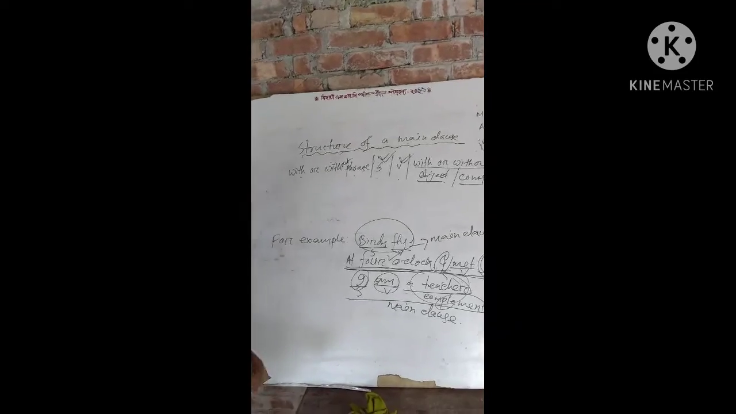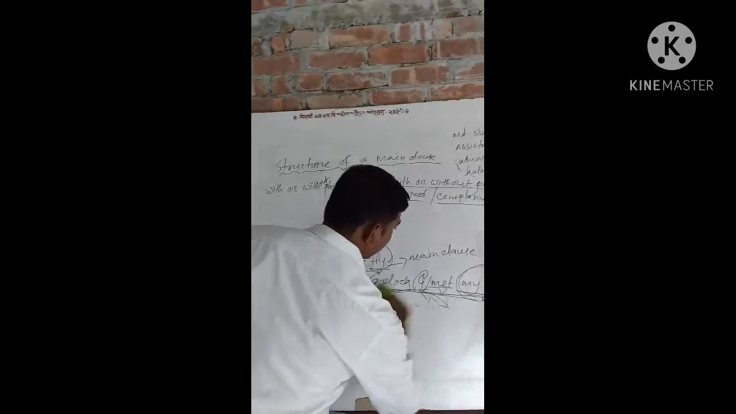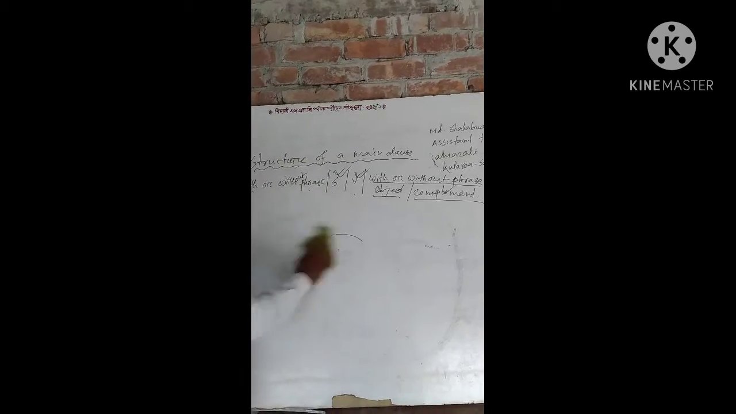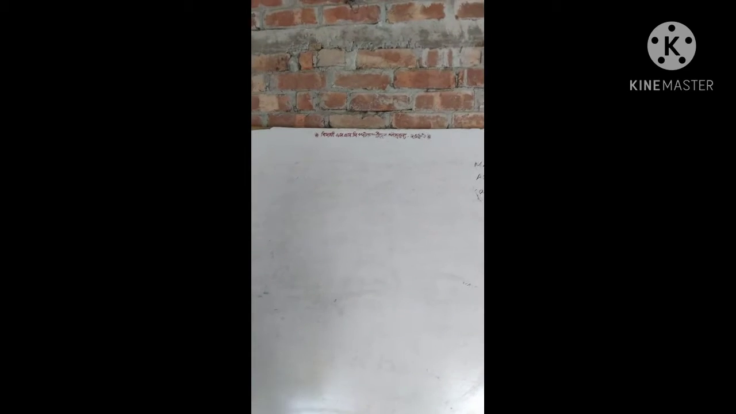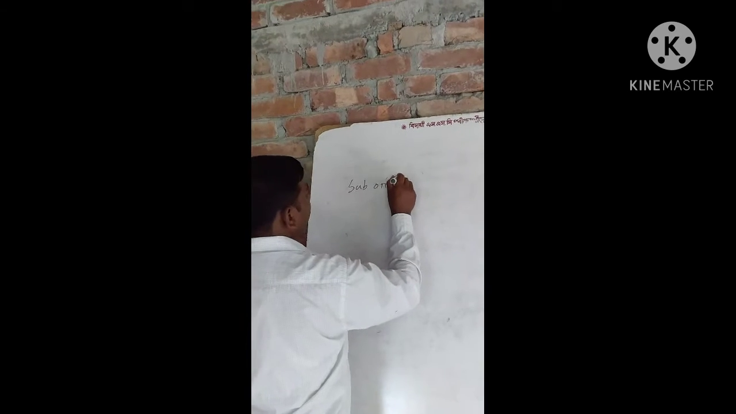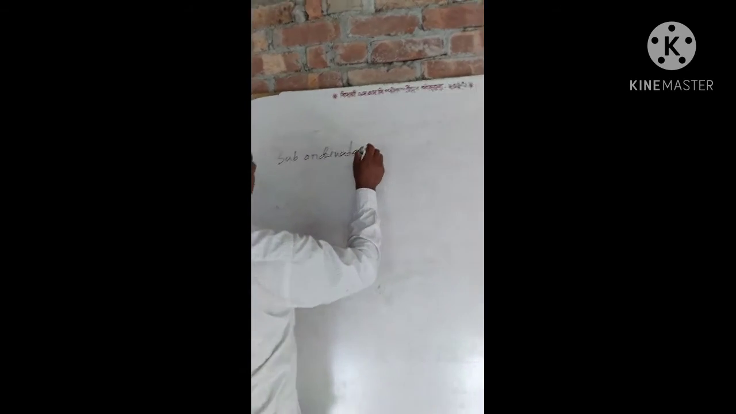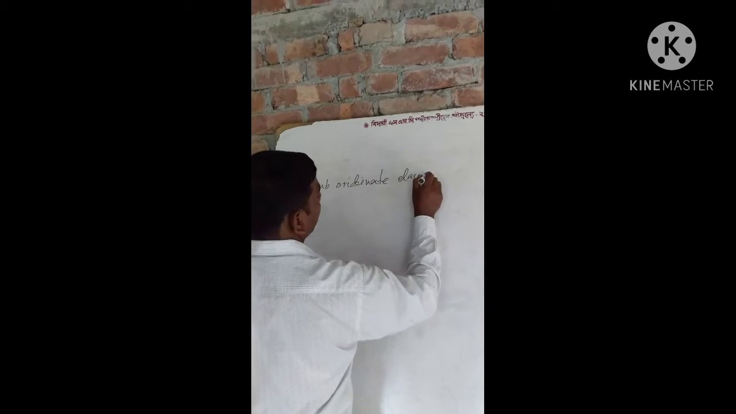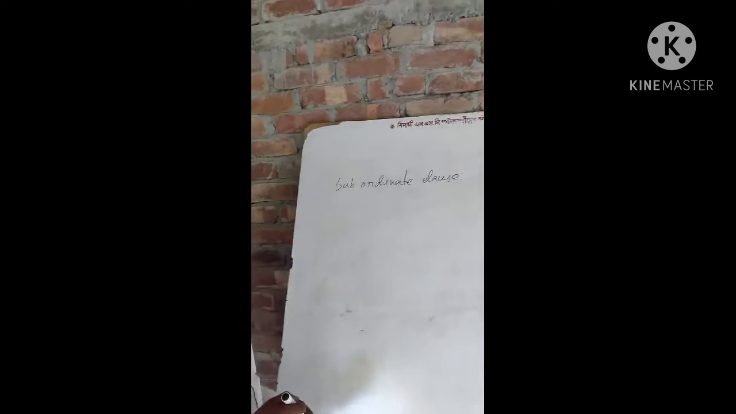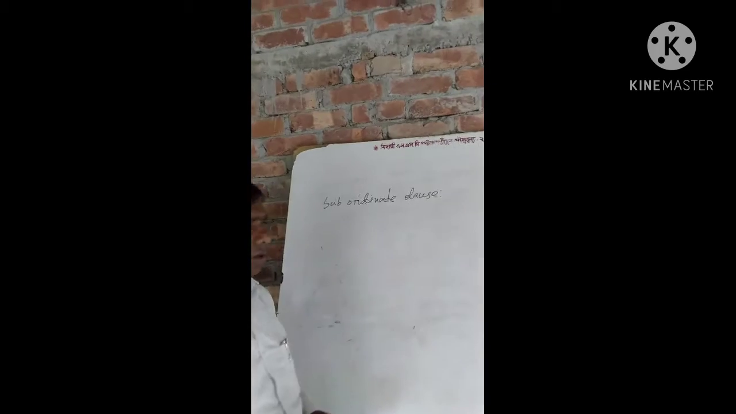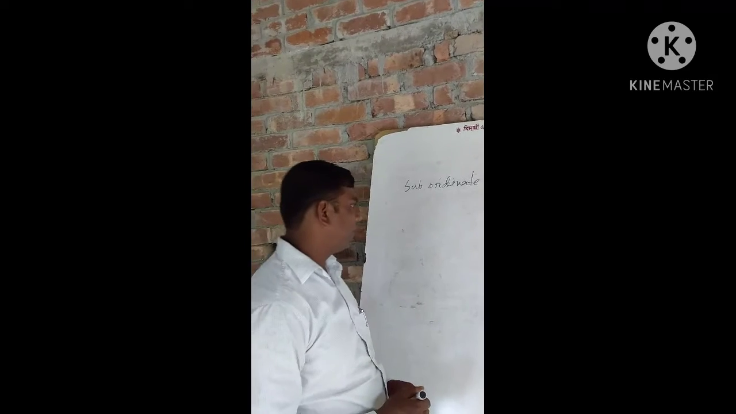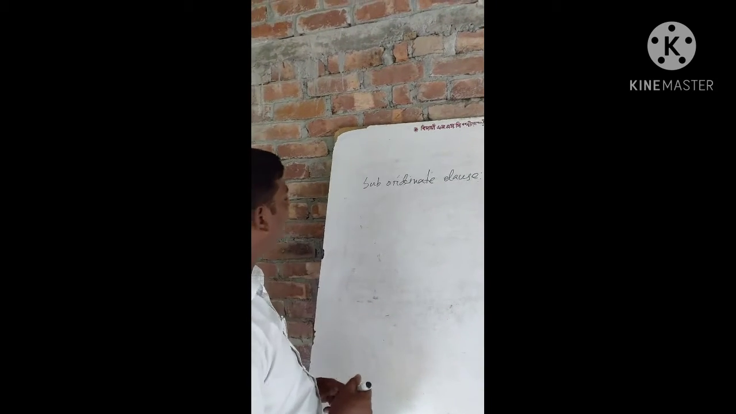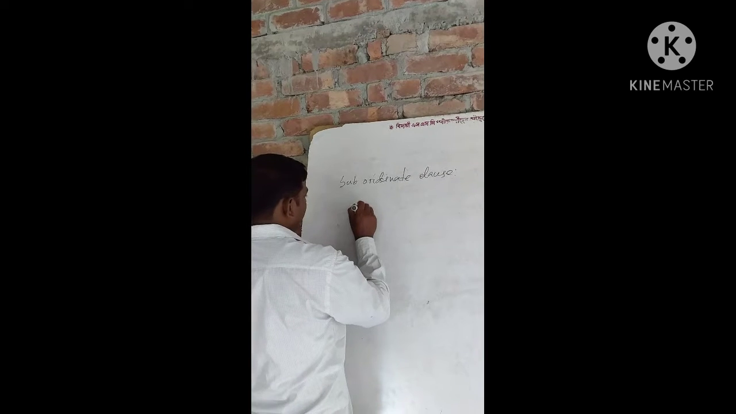Now I describe the subordinate clause. What is a subordinate clause? A clause which depends on a main clause is called a subordinate clause. Now I write down the structure of a subordinate clause. Connective.